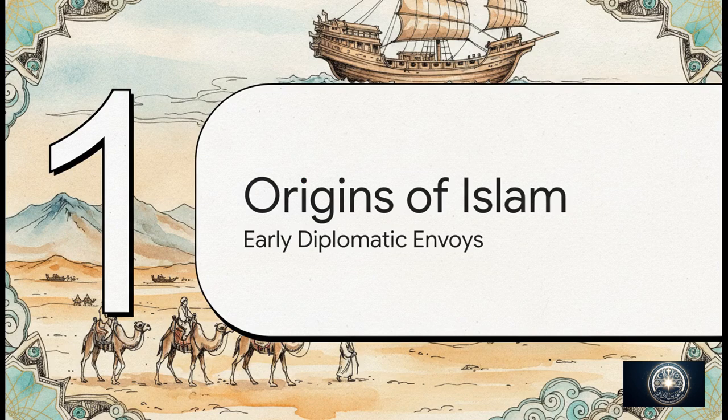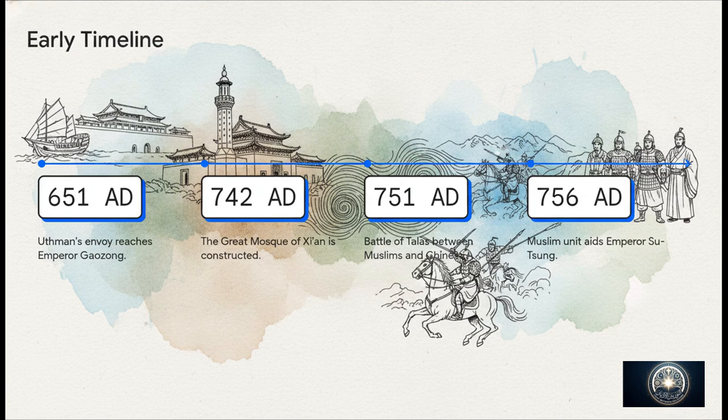Early diplomatic envoys. Now, this early contact was incredibly dynamic. Let's look at the timeline. Back in 651 AD, that famous envoy from Uthman arrived, which actually led Emperor Gaozong to order the construction of a memorial mosque in Canton. By 742 AD, the Great Mosque of Xi'an was built.